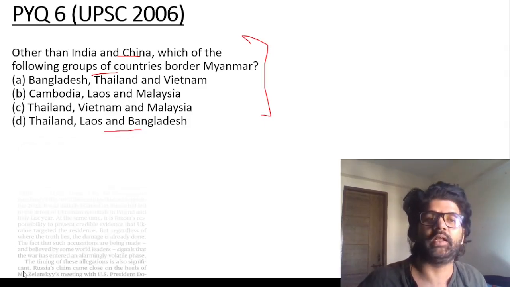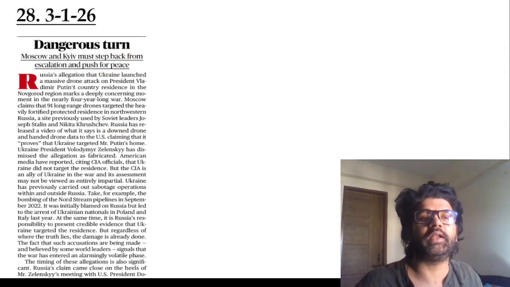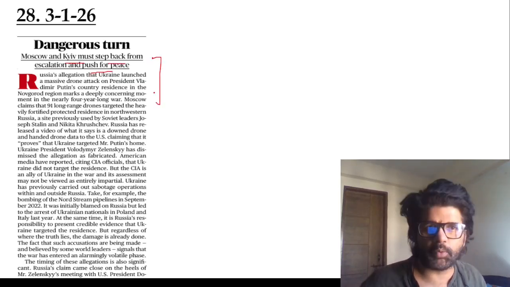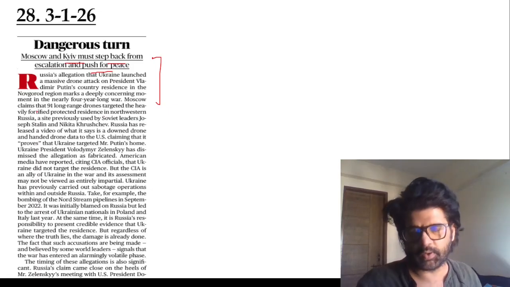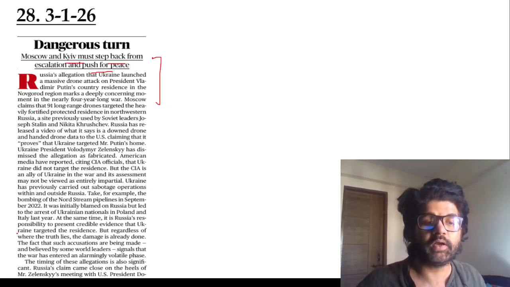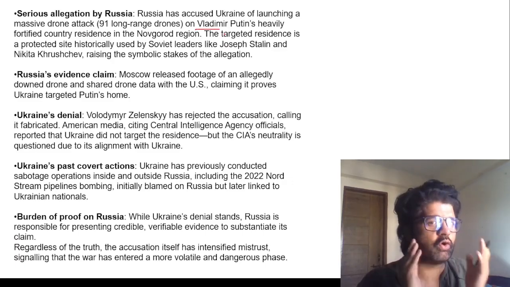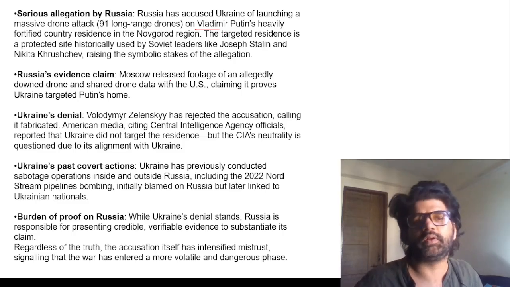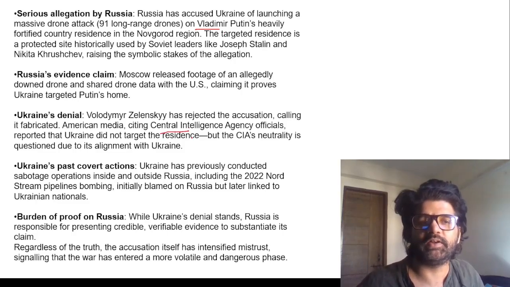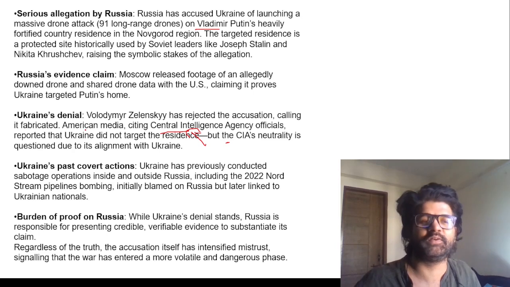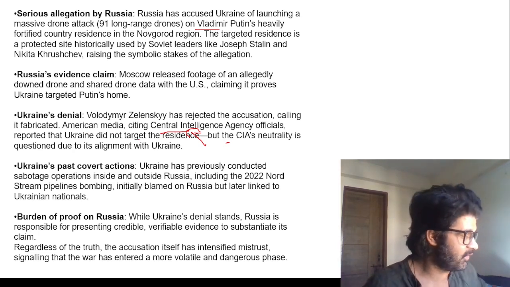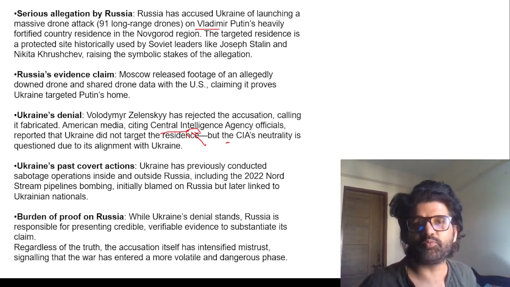Now, next article is 28th article. Moscow and Kiev must step back from escalation and push for peace. We have talked about Ukraine in, I think, some parts of IR, part 1 or part 2, but here it is something else altogether. Russia is saying that Ukraine is launching a drone attack on killing Putin, sir. Oh my God. So again, they have given some evidence. CIA is saying that is wrong. Obviously, CIA, US is with Ukraine. So what they will say, no, we wanted to kill Putin or what?